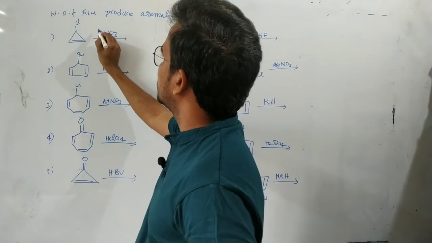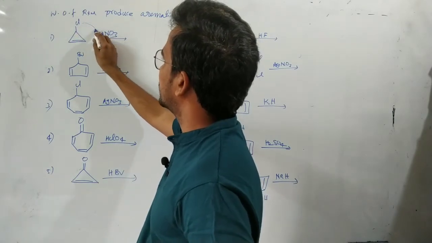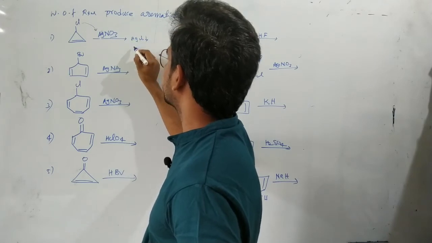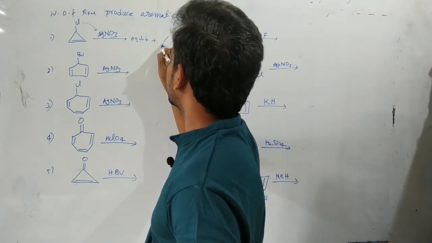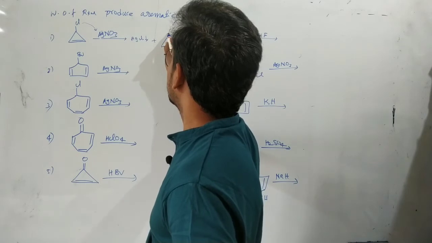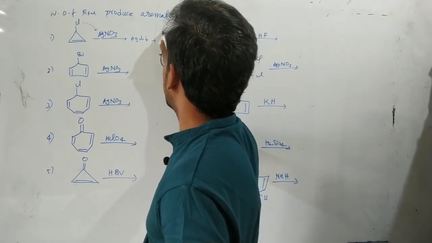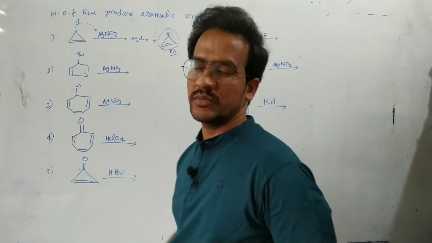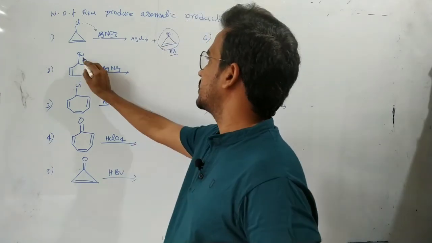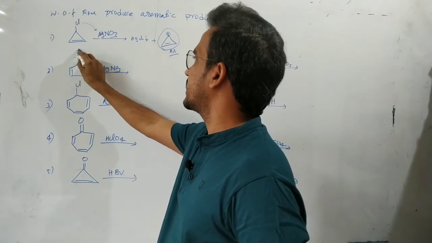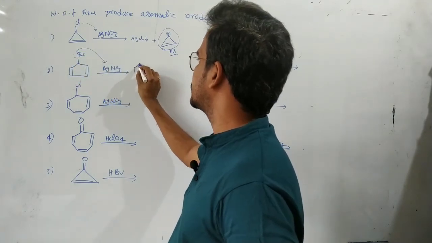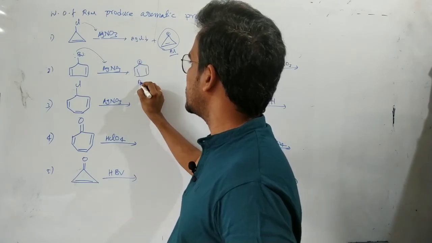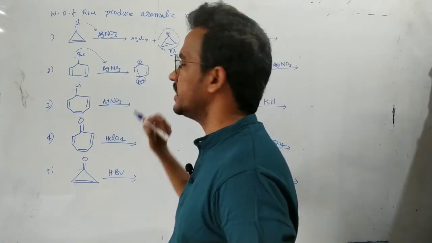So see in this case, here silver has more affinity towards Cl minus, so that gives AgCl white precipitate. This reaction is possible because after leaving out the Cl minus, we will get the aromatic, more stable intermediate. Now here Br minus leaves with Ag plus. So here after leaving out Br minus, we will get the anti-aromatic compound.